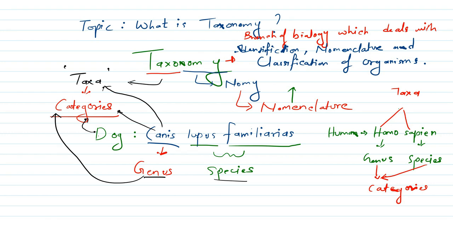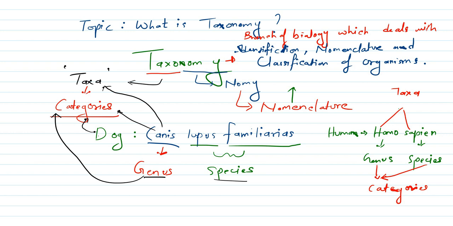So here, as you can see, names have been given to certain animals, as we saw in the case of dog or human. Scientific names have been given, and accordingly they are classified also. So today we know that dog belongs to which particular genus, which particular species.